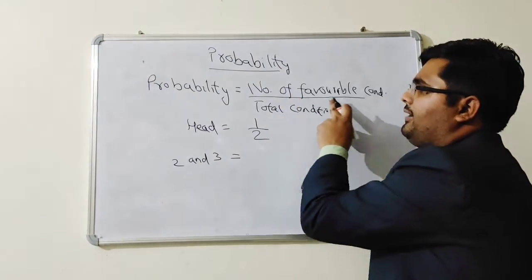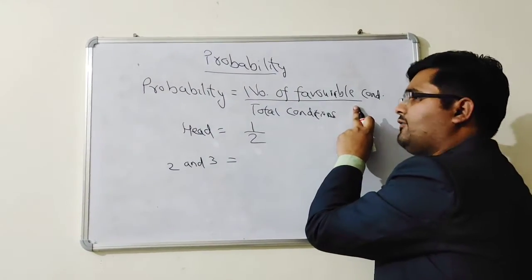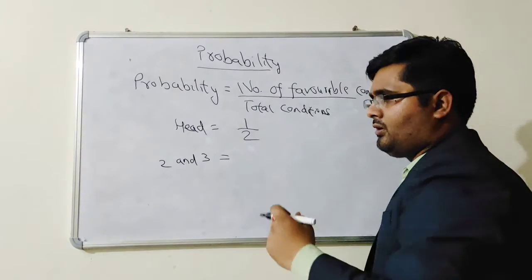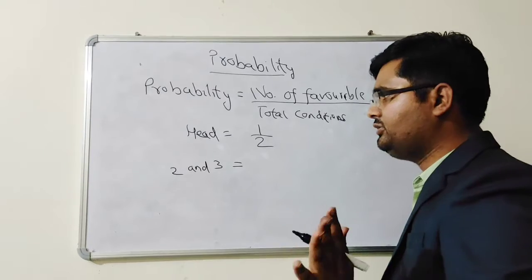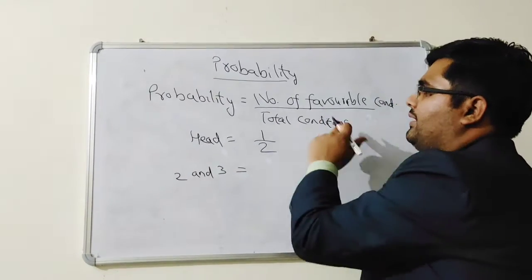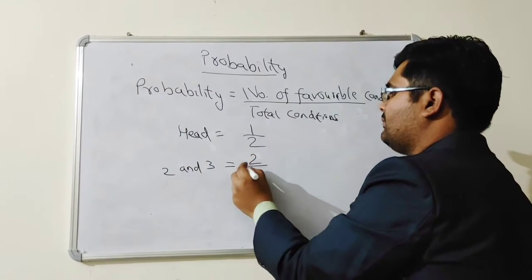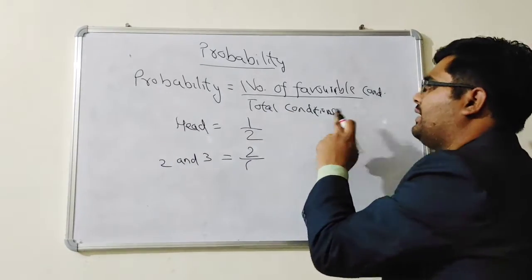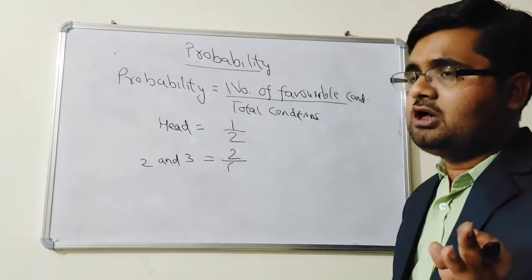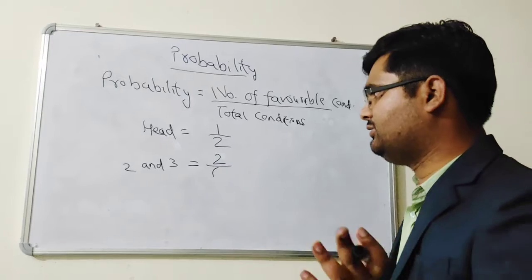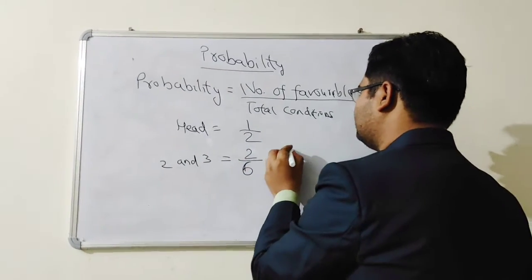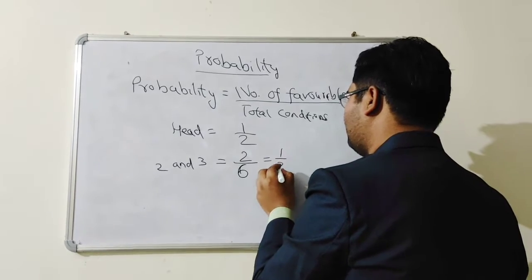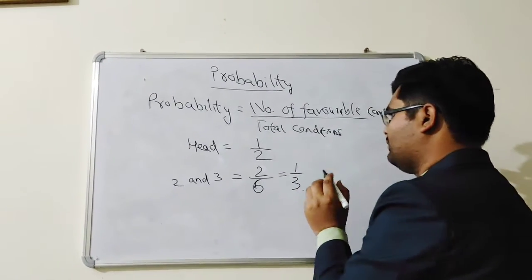How many conditions are favorable to you? Either you get 2 or you get 3. Otherwise 1, 4, 5, 6 are not favorable. So favorable condition is 2, upon total condition. In a dice, 6 numbers are there. So 2 upon 6, that comes out to be 1 upon 3.